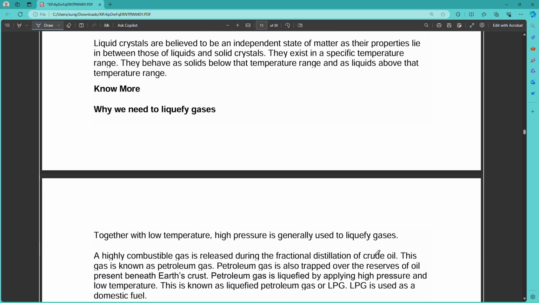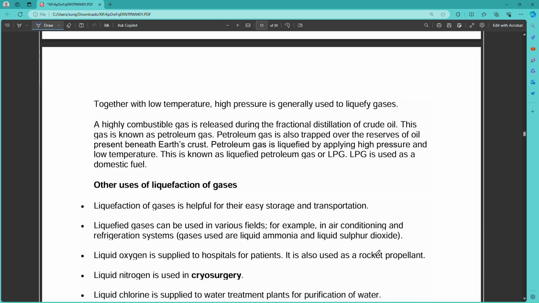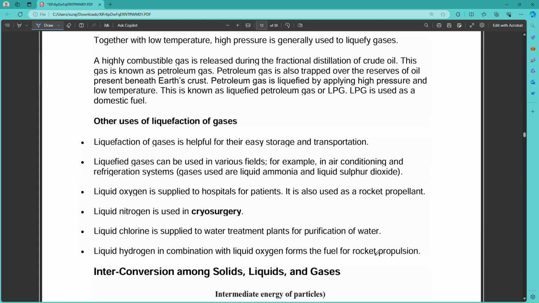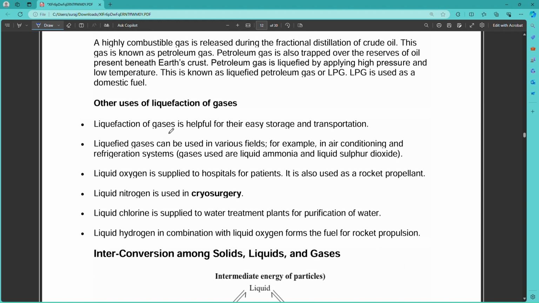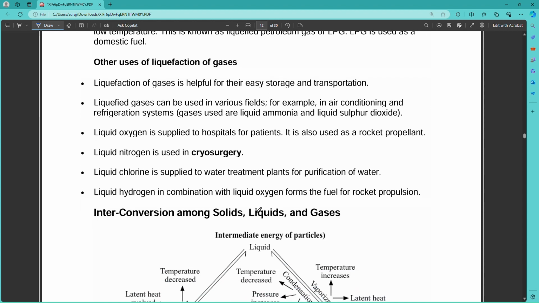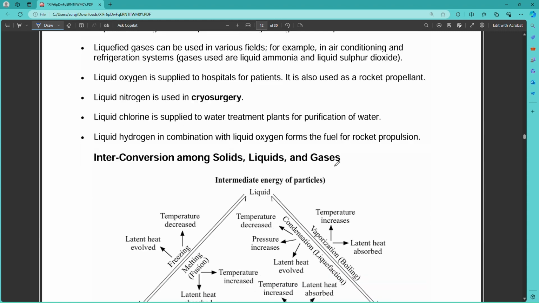Why do we need to liquefy gases? To store gases, we are required to liquefy them. That is the use of liquefaction of gases. Liquefaction of gases is helpful for their easy storage and transportation. Liquid nitrogen is used in surgery. Liquid chlorine is applied in water treatment plants for purification of water. These are the uses of liquefaction of gases.